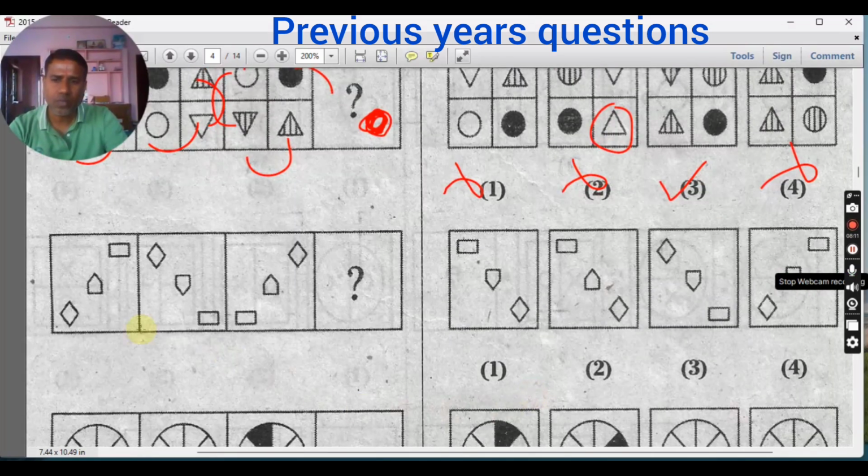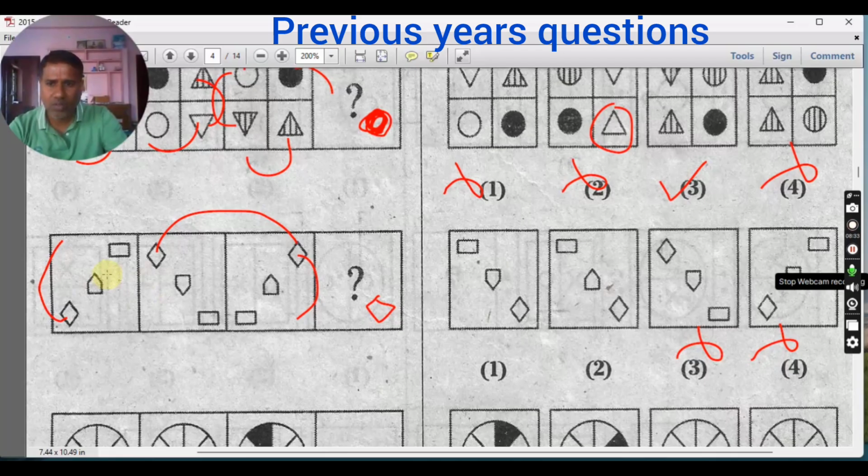Next, what's happening from this figure to this figure? You see, this has rotated clockwise and shifted to the next corner. Next, this has shifted to the next corner. Next, this should shift to this corner. So you expect the diamond should be here. So this is okay. This is okay. This is wrong. This is wrong.